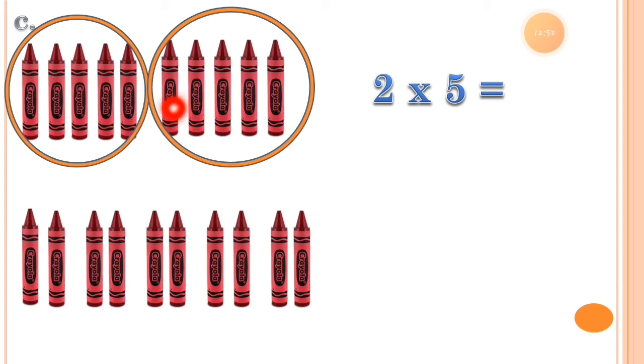Here is 1, here is 2, here is 3, here is 4 and 5. There are 5 crayons in each group. So 2 5s is equal to 10.